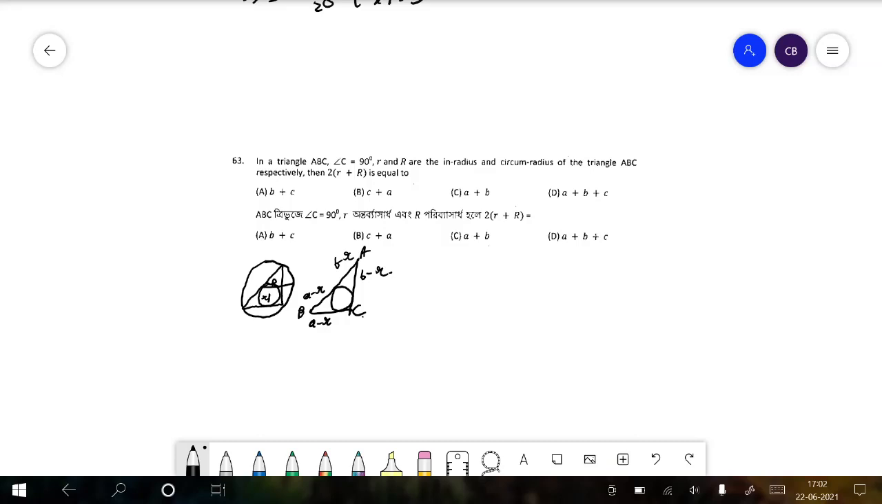Now with the help of this, we can also say, because the hypotenuse is the same as 2 times the radius, that 2R is equal to A minus R plus B minus R. Therefore this leads to 2 times r plus R is equal to A plus B. This is usually a result to be remembered. So the answer here is C.